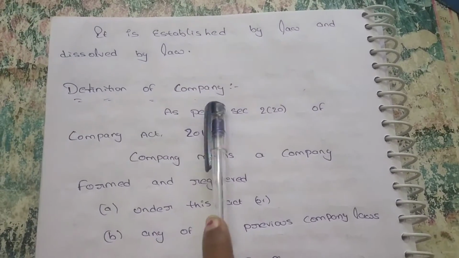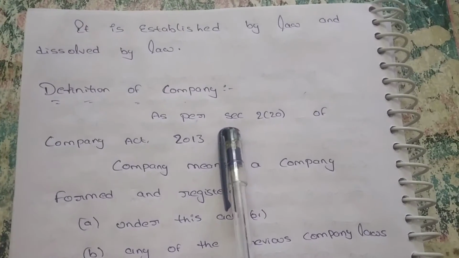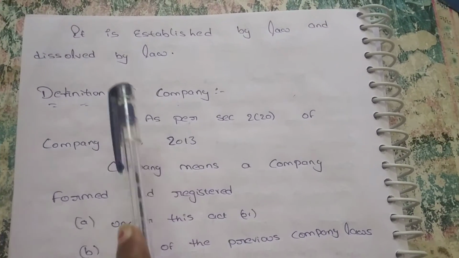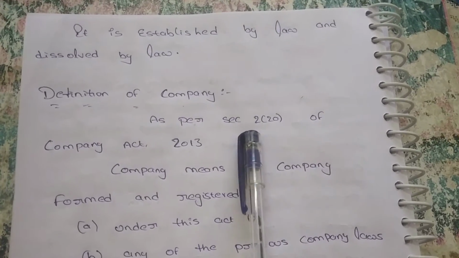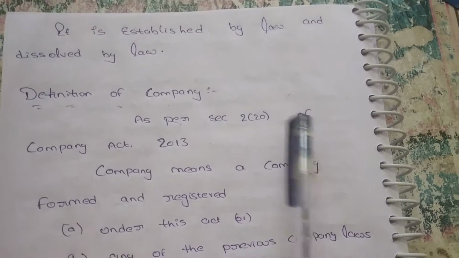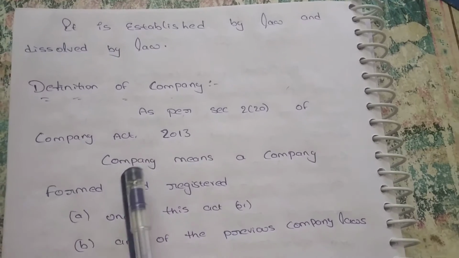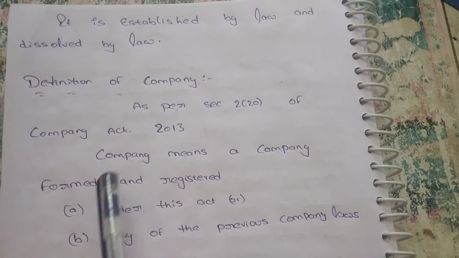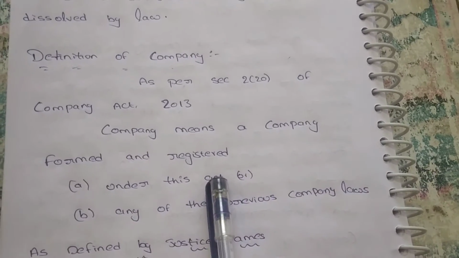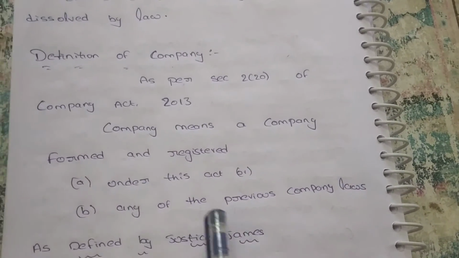Next, the definition of a company as per section 2 subsection 20 of the Companies Act 2013. It is very important, please remember. A company means a company formed and registered under this Act or any of the previous company laws.